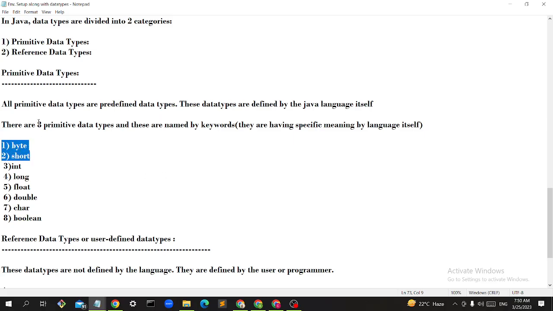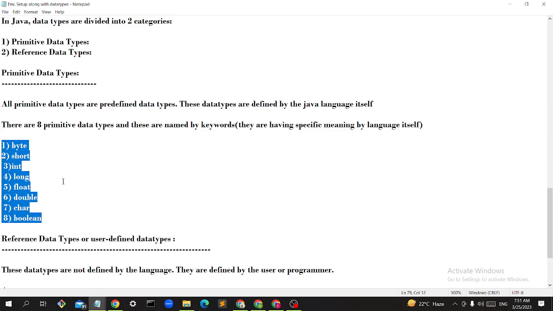There are 8 primitive data types. What are those? Byte, short, int, long, float, double, char, boolean. These are the 8 primitive data types, guys. Remember in this format only. It will be easy for you when you remember in this format itself.